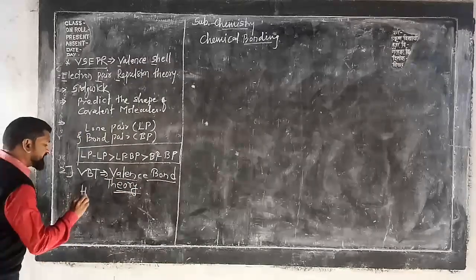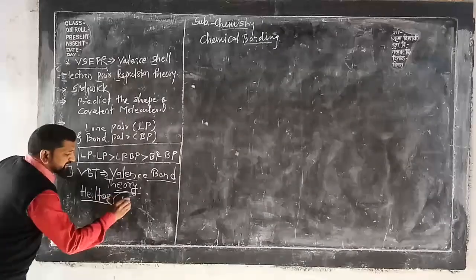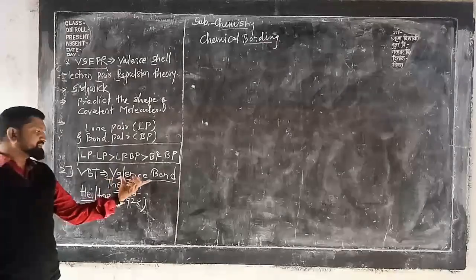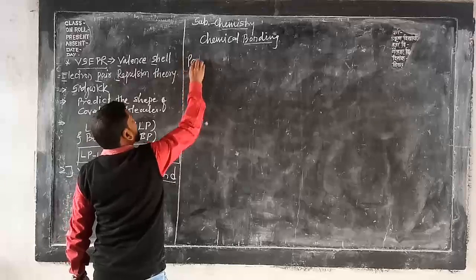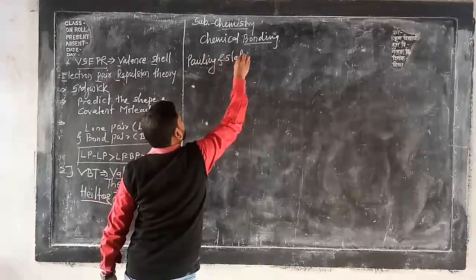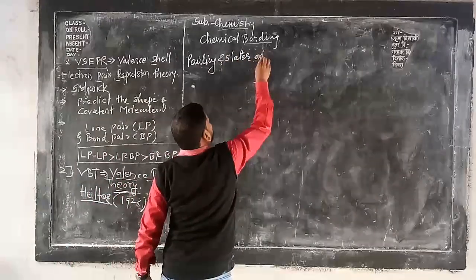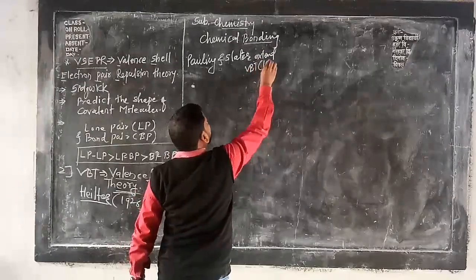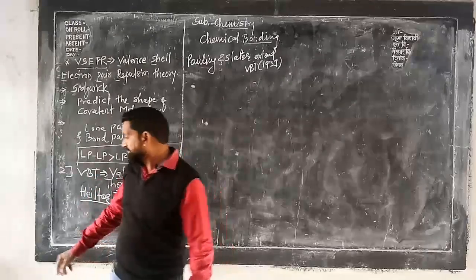Heitler, in 1926, discovered or put forth this theory, valence bond theory, and further Pauling and Slater explained the same theory, VBT, in the year 1931. In the year 1931. So in the examination there will be a question.